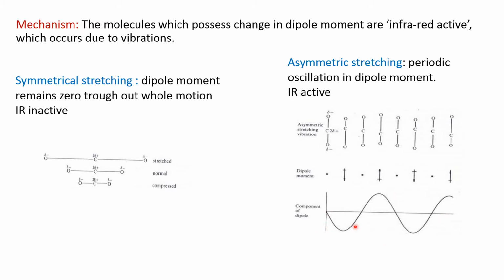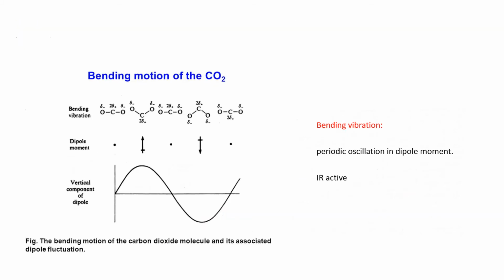So this is a molecule with an oscillating dipole like this, and when I pass IR radiation onto this molecule, the radiation also has an oscillating dipole or electric field. The oscillating electric field of IR radiation will interact with the oscillating dipole of the CO2 molecule, and then interaction occurs.